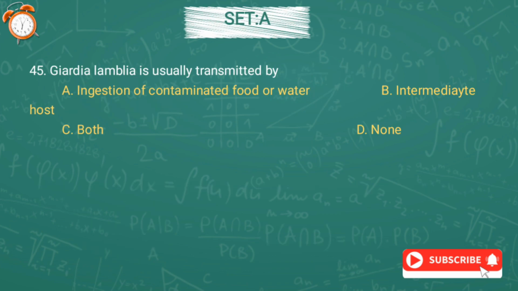Question number 45. Giardia lamblia is usually transmitted by option A, ingestion of contaminated food or water, option B, intermediate host, option C, both, or option D, none. And the correct answer is option A, ingestion of contaminated food or water.